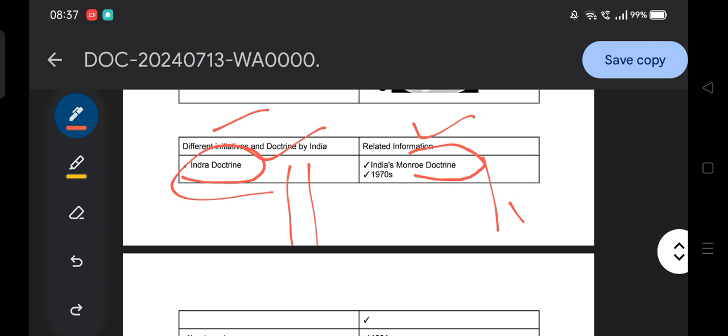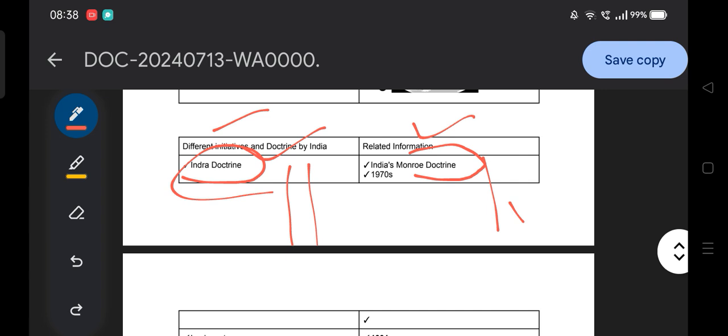The Monroe doctrine was adopted during the time of President Monroe of the USA in 1823, with the objective to prevent European dominance in the North America region. That is the Monroe doctrine.